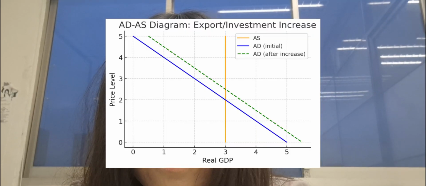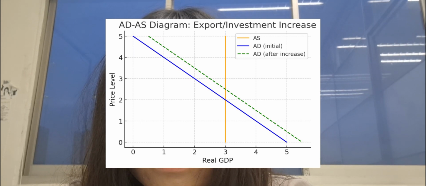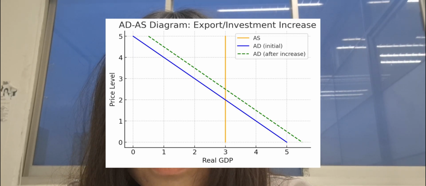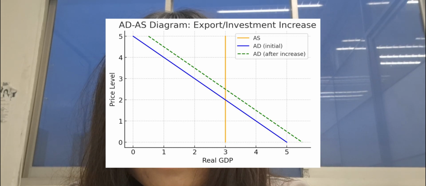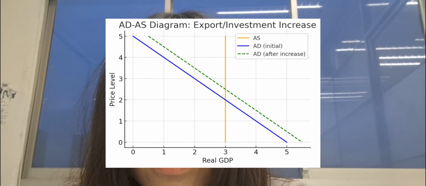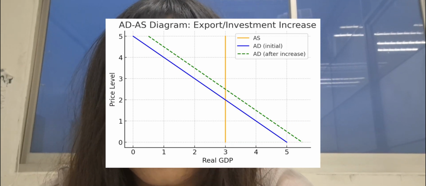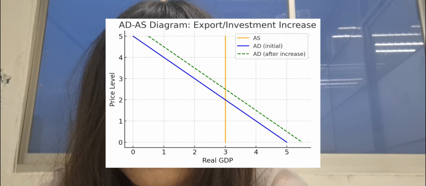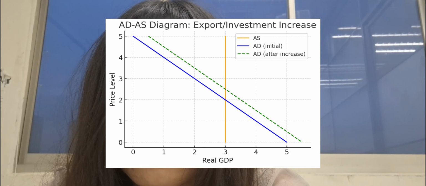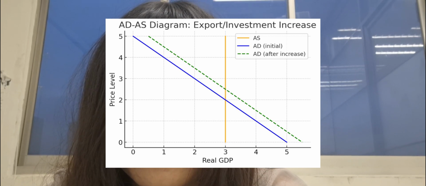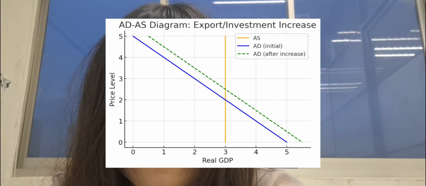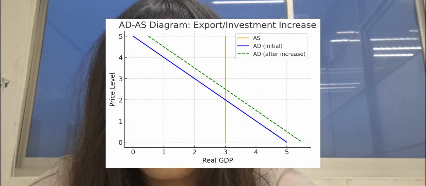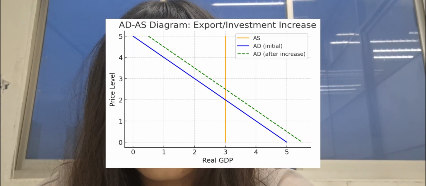Question number 3. Nominal exchange rate and graphical analysis. The nominal exchange rate is how many new Taiwanese dollars a US dollar can exchange for. As Taiwan's exports to the US decline, demand for US dollars falls. This causes the new Taiwanese dollar to appreciate and the nominal exchange rate to fall. The demand curve of the US dollar shifts left, the exchange rate decreases, and the new Taiwanese dollar appreciates.